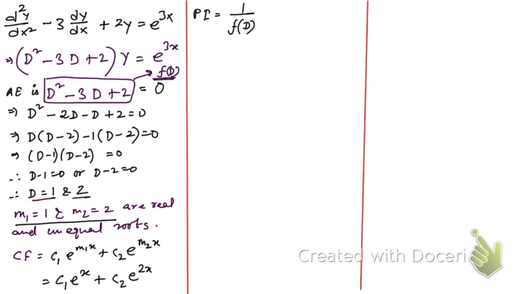Now you see, f of d into e to the power ax is equal to f of a e to the power ax. So here e to the power ax is nothing but the right hand side, e to the power 3x.